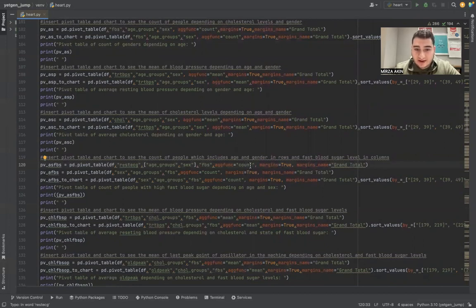But we also get counts, so it does not mean anything. And we also get counts depending on age groups and fasting blood sugar, whether it's greater than 120 milligrams or less than that. Oh, 5 minutes already, but I need to continue.